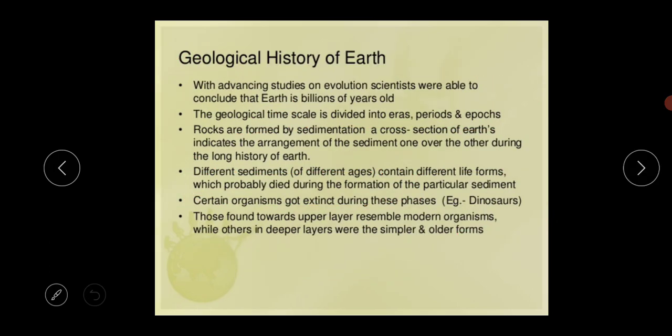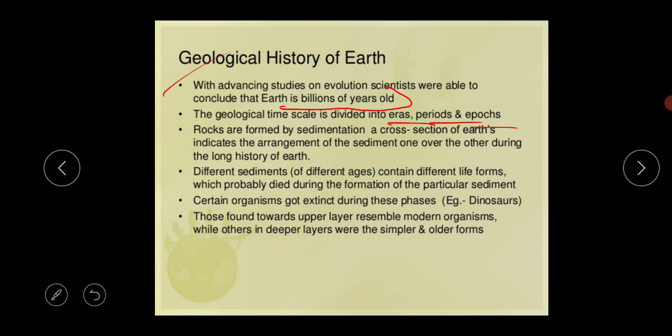Next thing is the geological history of earth. The next slide contains the geological history of earth. What is the meaning of this? With advancing studies on evolution, some scientists were able to conclude that earth is billions of years old. In our last slide, we discussed that the geological time scale is divided into eras, periods, and epochs.